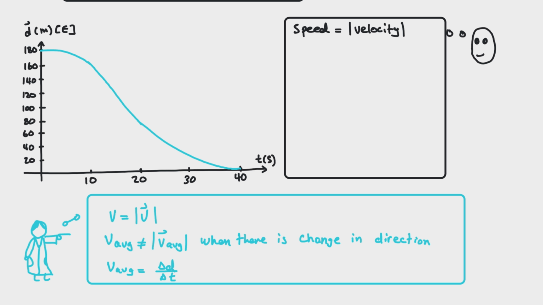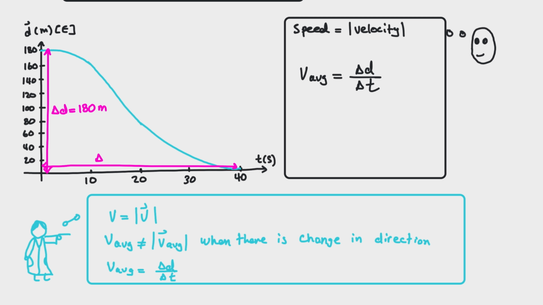Robo then analyzed the situation and said, in this particular case, since there is no change in direction, the distance happens to be 180 meters. This is how far the hare traveled. We can take this number and divide it by the total time of 40 seconds to get 4.5 meters per second as the average speed. Even though in this case the average speed and the velocity have the same magnitude, this is not always the case and we have to be careful when there is a change in direction. Robert, Melissa, and Mr. S agreed.